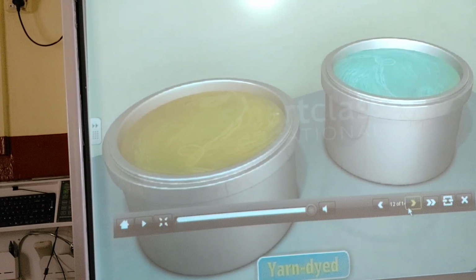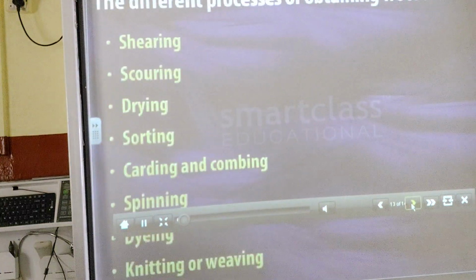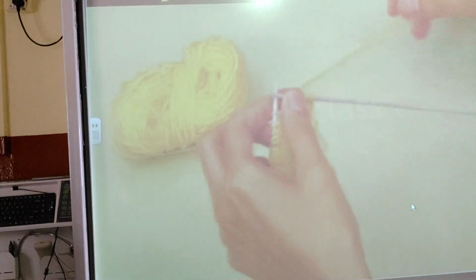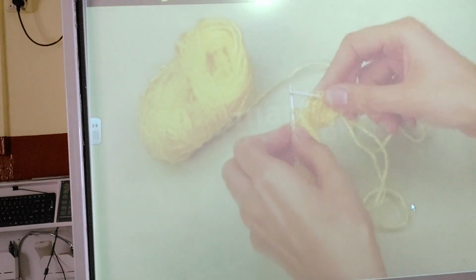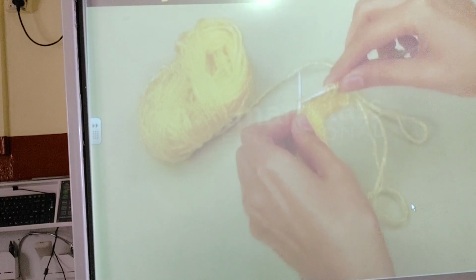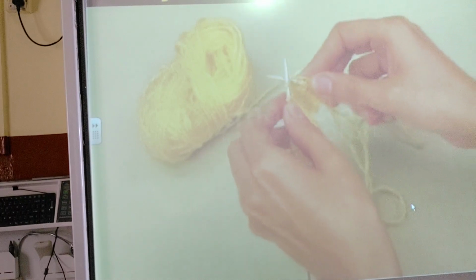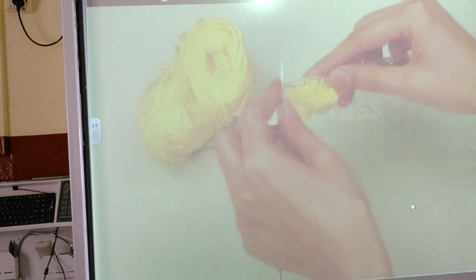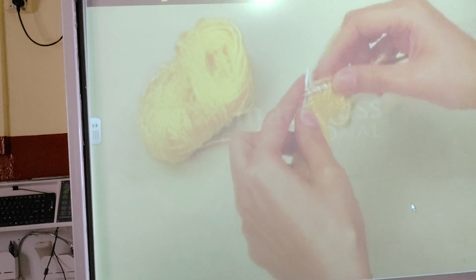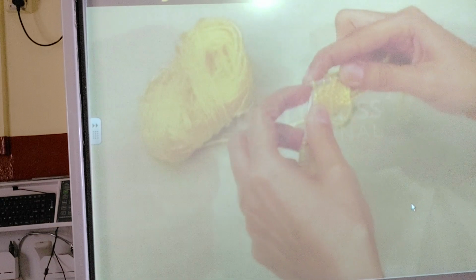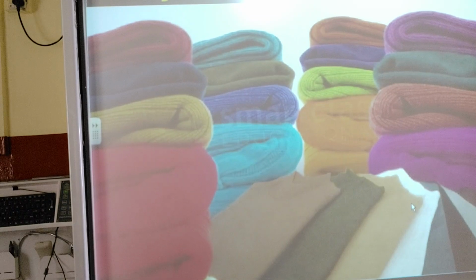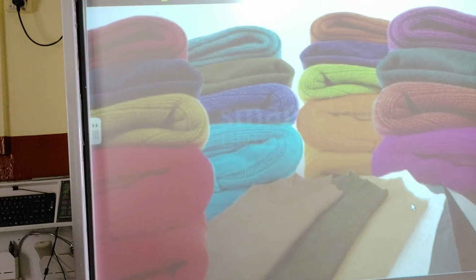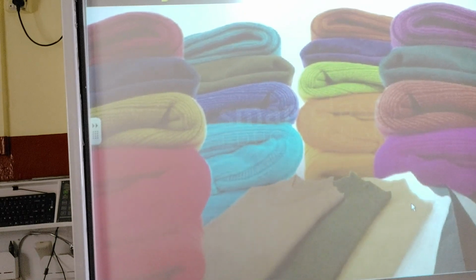Weaving and knitting. The dyed woolen fibers are either woven or knitted to produce fabrics. In weaving, two sets of yarns are interlaced at right angles to form a fabric. In knitting, a fabric is made by interlocking rows of yarns and loops. So, we get our woolen carpets through weaving and our woolen fabrics through knitting. This completes the process of fleece into wool.